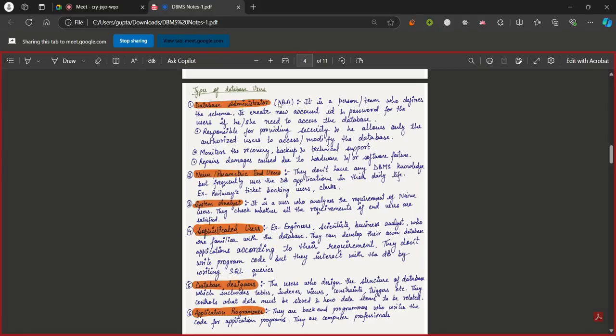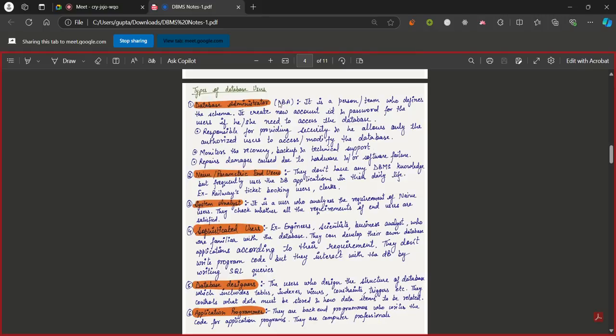The database administrator is also the person responsible for authorizing and providing access to any other person. If I am a database administrator, only I can provide access to the database to you or to anyone else. I will be responsible for the security, and only I'll be able to provide authorized access to anyone, to just check or modify the database.